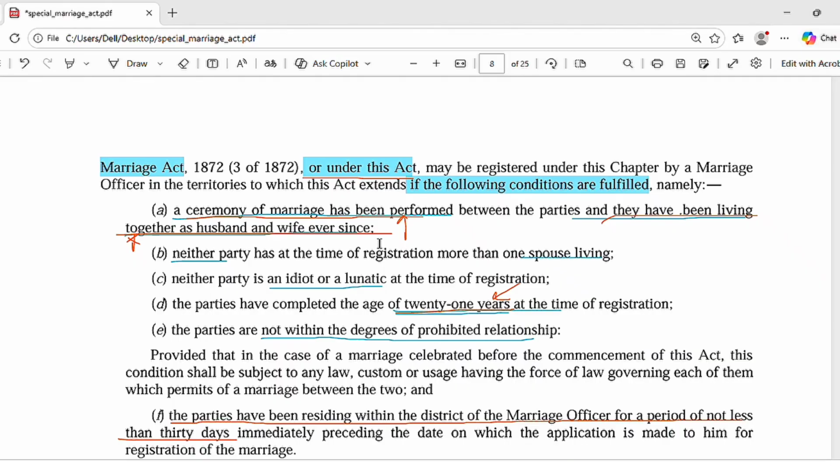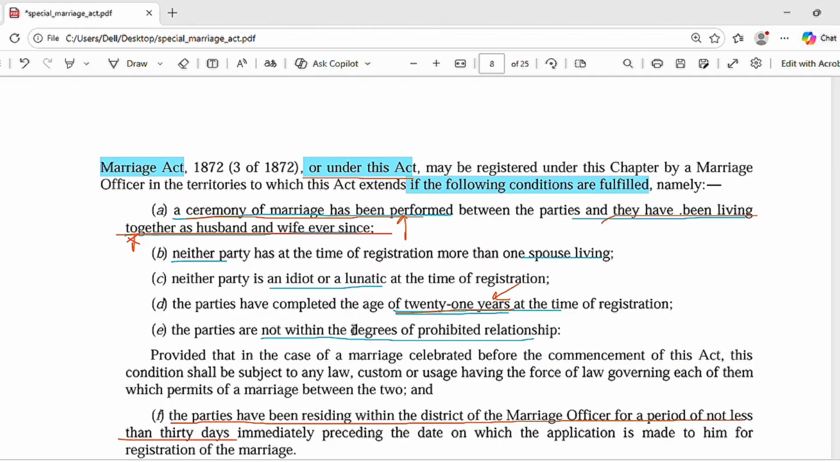Neither of the parties should be an idiot or lunatic at the time of registration. And here is another point which is different from the previous points. The parties have completed the age of 21 years at the time of registration. So it is talking about the age of the parties at the time of registration, which must be a completed 21 years. And then another condition, they should not be within the degree of prohibited relationship.